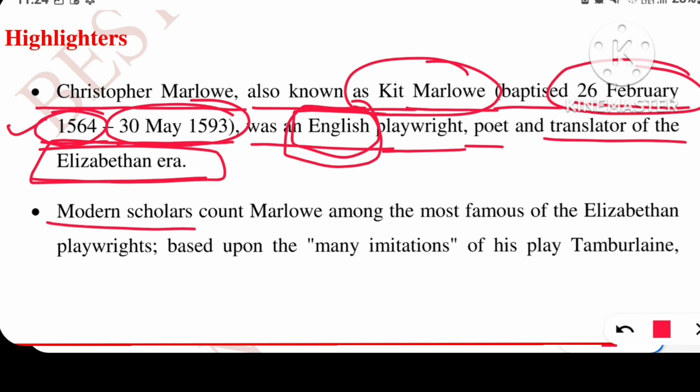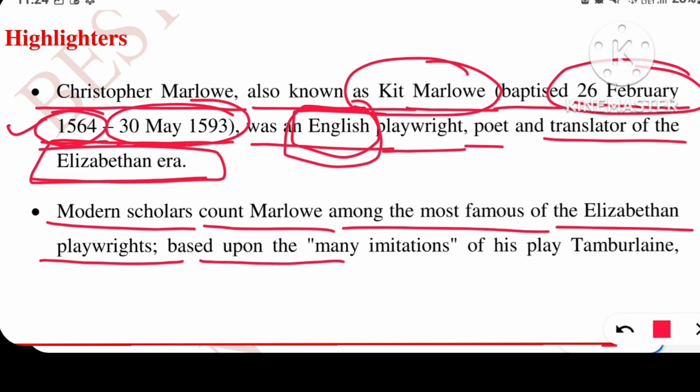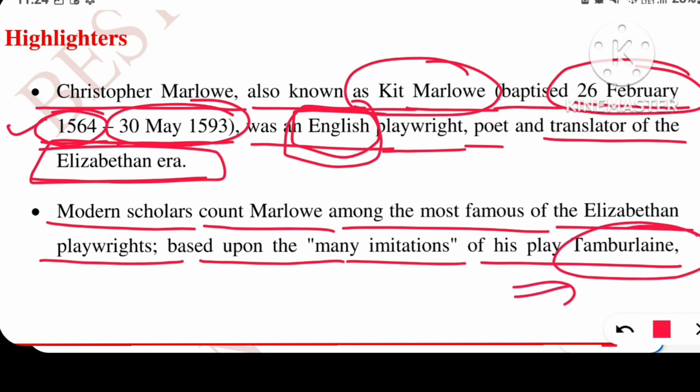Modern scholars count Marlowe among the most famous of Elizabethan playwrights, based upon the many imitations of his play Tamburlaine. So here we find that the writer of the play Tamburlaine is Christopher Marlowe, and because of the excessive success of this play, he was marked as most famous in the Elizabethan age.